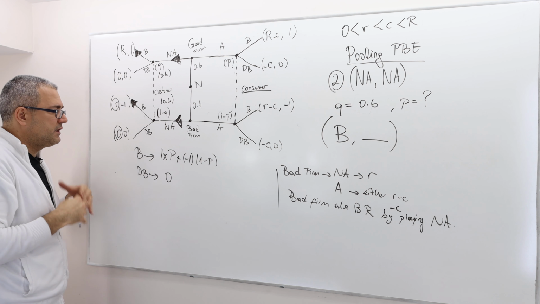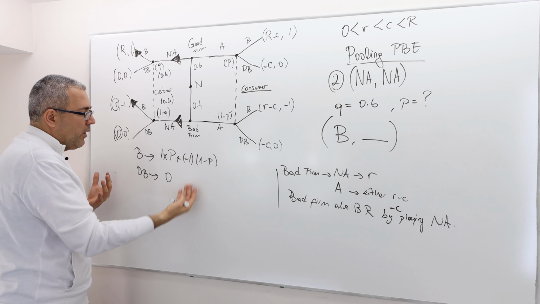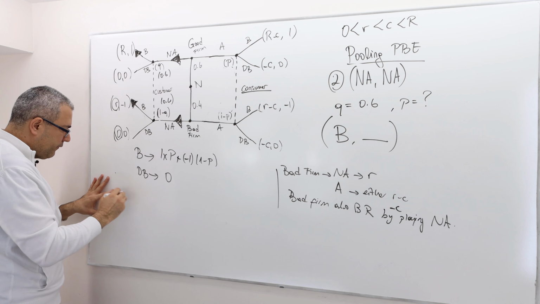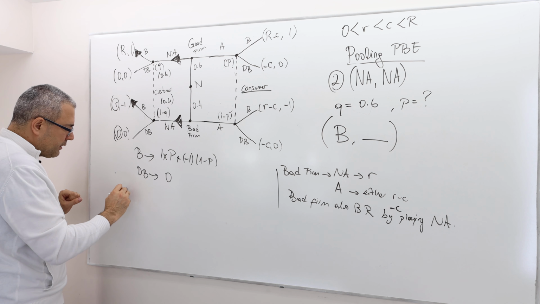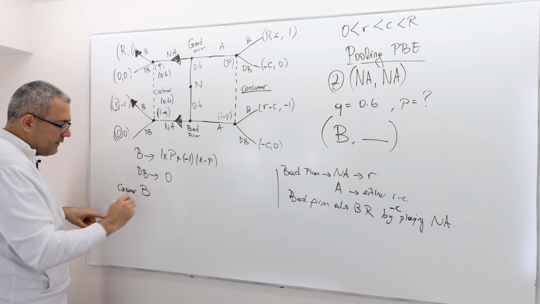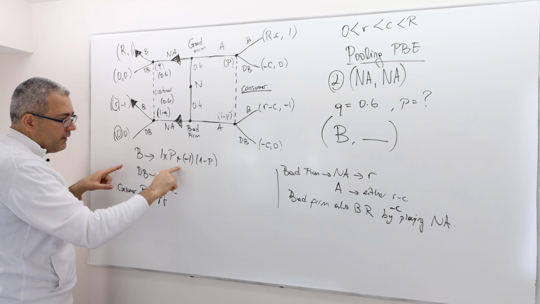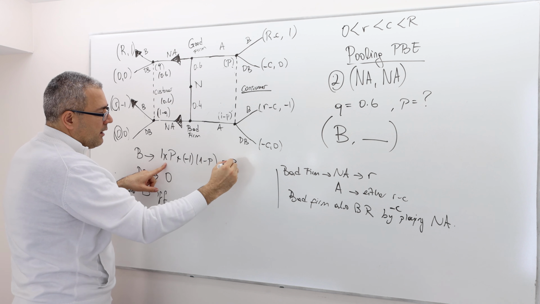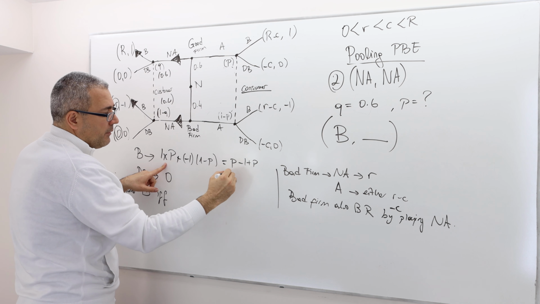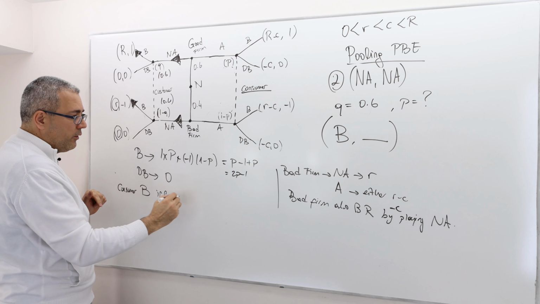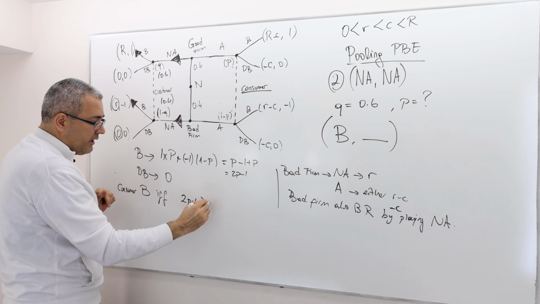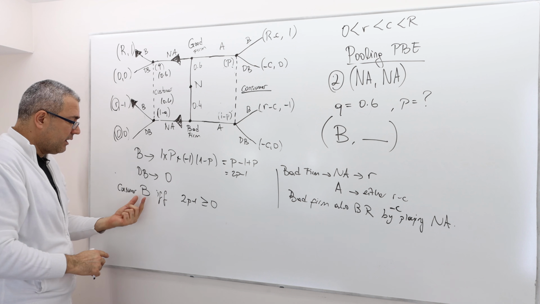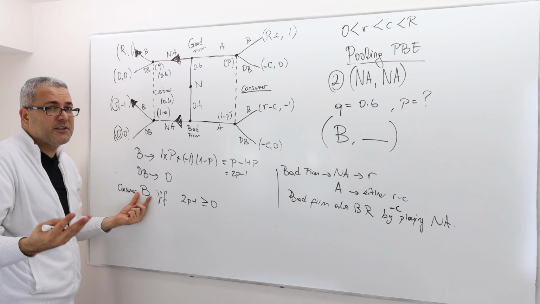So it all boils down to whether this is higher or lower than 0. Therefore, the consumer buys if and only if this payoff, which is P minus 1 plus P, I mean 2P minus 1, is greater than or equal to 0. Whenever it's equal to 0, buying is still a best response.